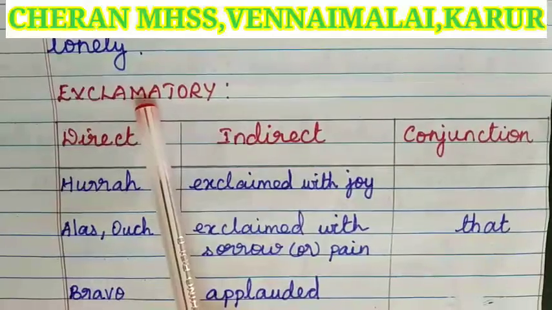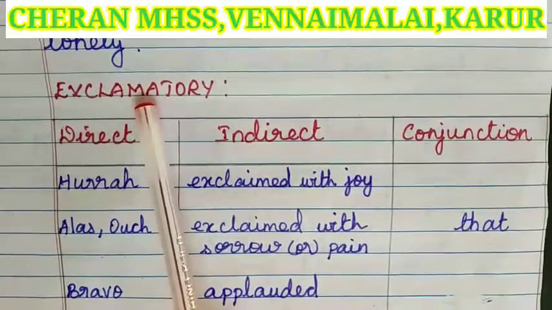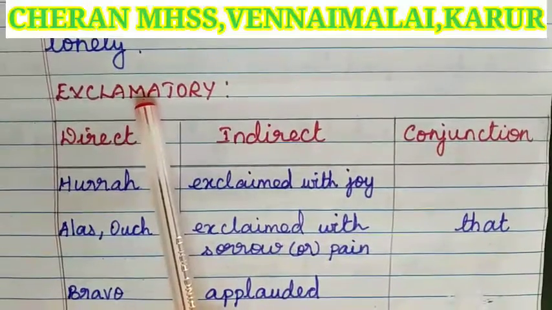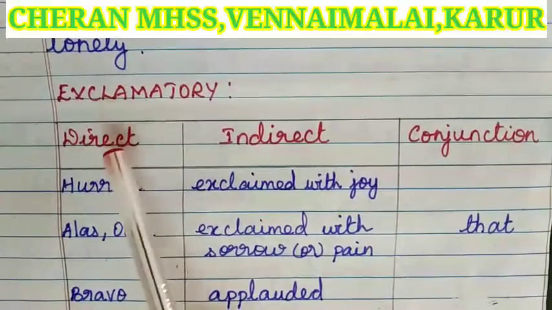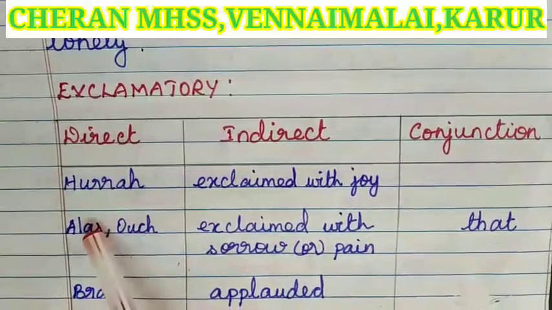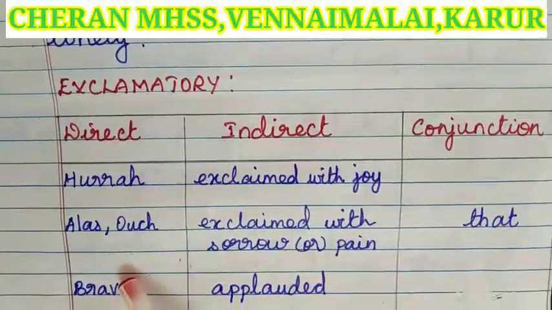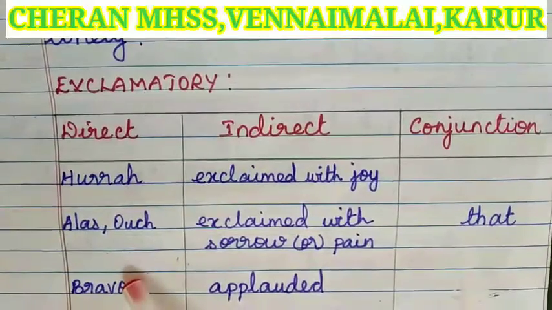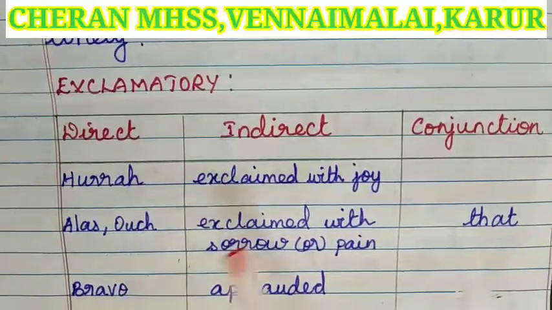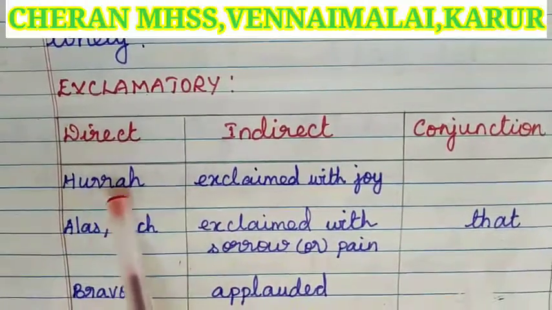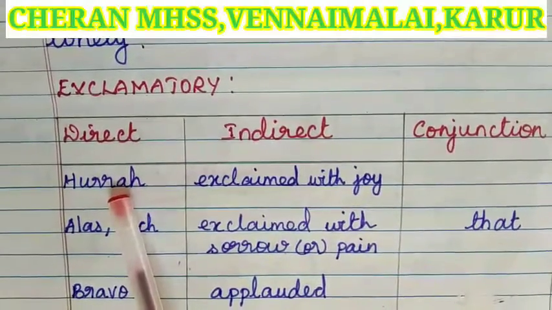Next type of sentence, exclamatory. What is an exclamatory sentence? It expresses sudden feelings. Hurrah, alas, ouch, bravo. These words are called interjections. These words express our happiness or sorrow. Hurrah, direct speech.